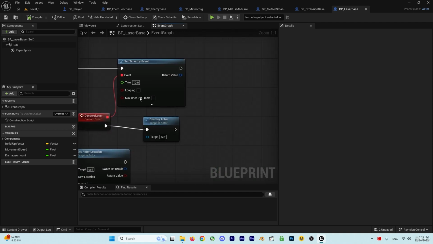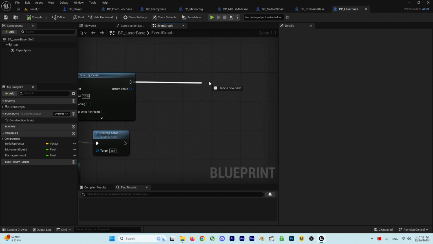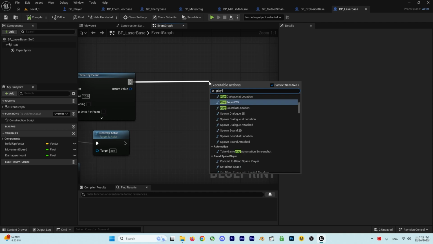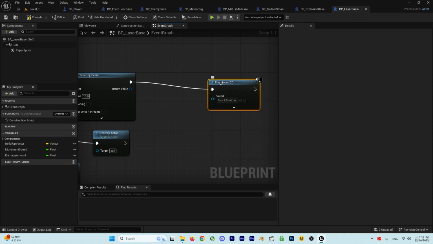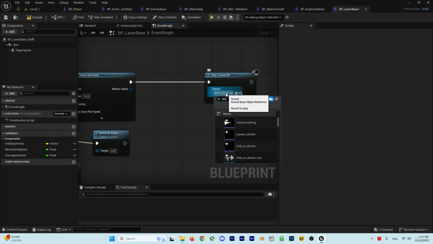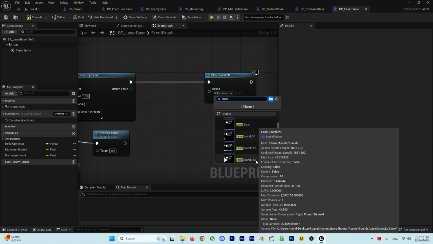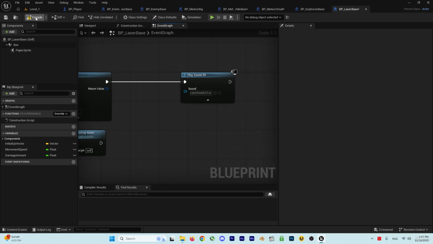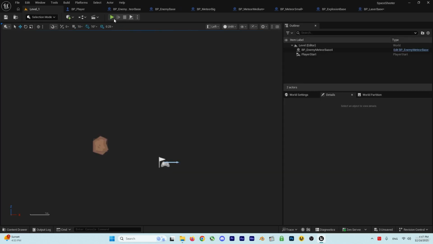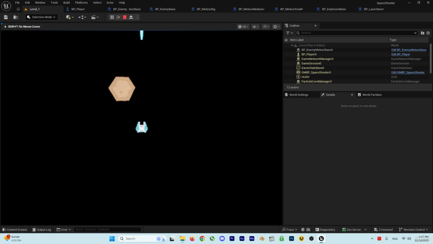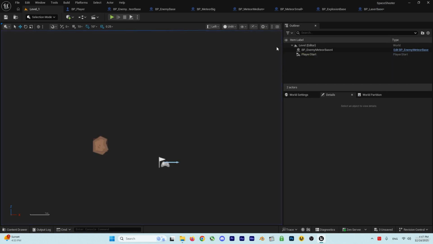On its begin play, we can do that. At the end of this begin play, we can play sound, right? Sound 2D is more than enough. And in here, we can use laser sound. You can see there are multiple types of them. For example, level 1, right? And hit compile. Now if we run, you can see we have laser sound, but we don't want it